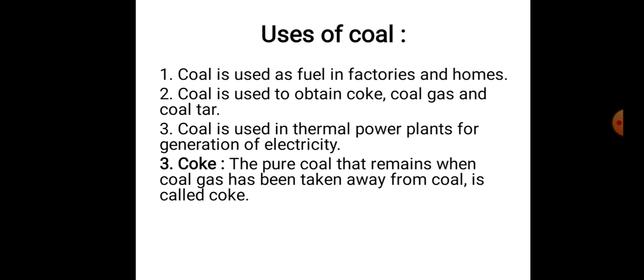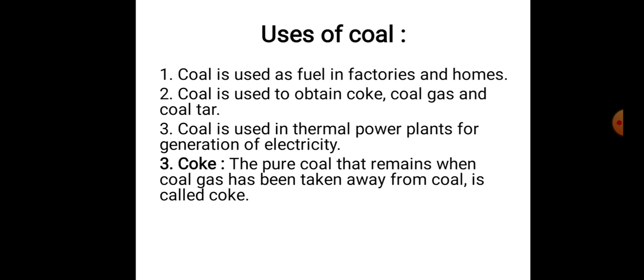Uses of coal. Coal is used as fuel in factories and homes. Coal is used to obtain coke, coal gas, and coal tar. Coal is used in thermal power plants for generation of electricity. Coke. The pure coal that remains when coal gas has been taken away from coal is called coke.